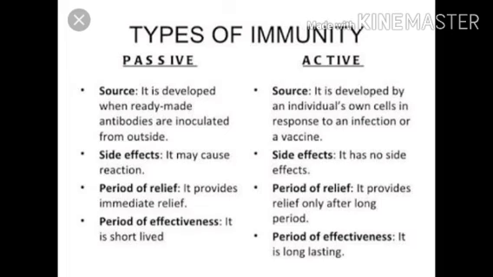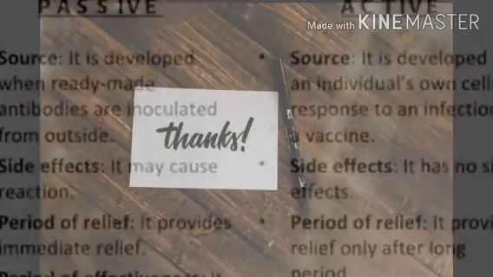Regarding the period of relief, passive immunity provides immediate relief, and active immunity provides relief after a long period. Now the period of effectiveness: passive immunity is short-lived, and active immunity is long-lasting.